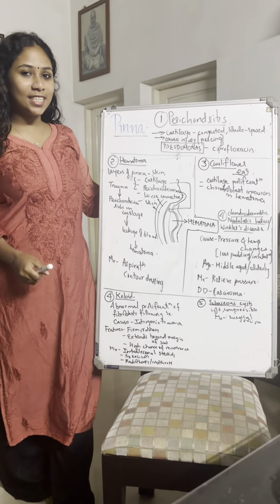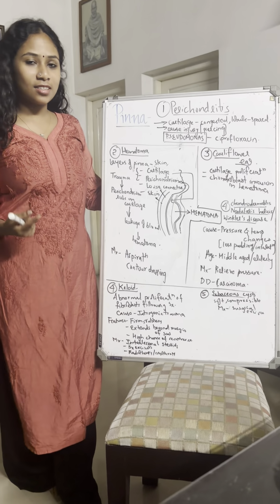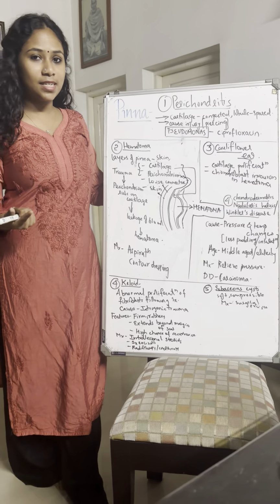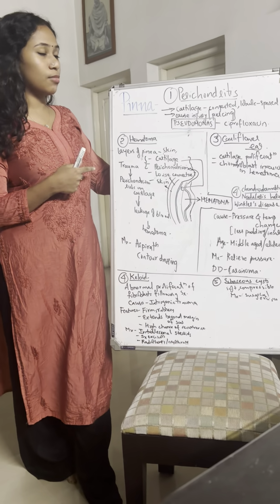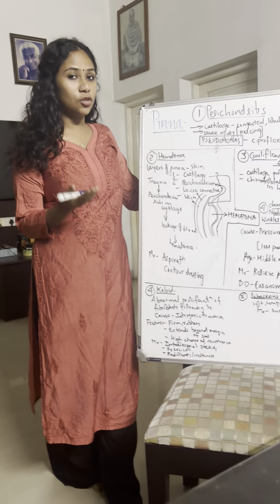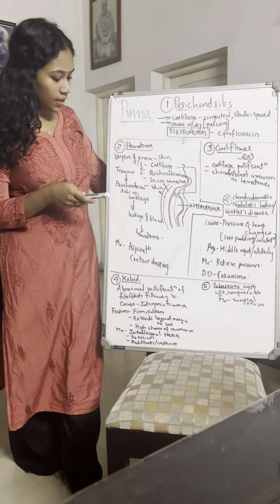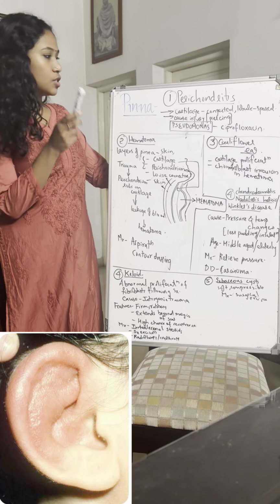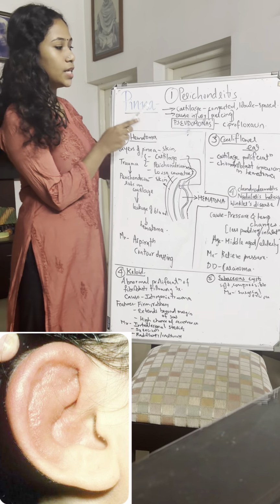So guys, we have already discussed Pinna, its structure, development and developmental disorders. Now we will discuss disorders that are not related to development. In total we have 5 conditions. Coming to the first one, perichondritis.